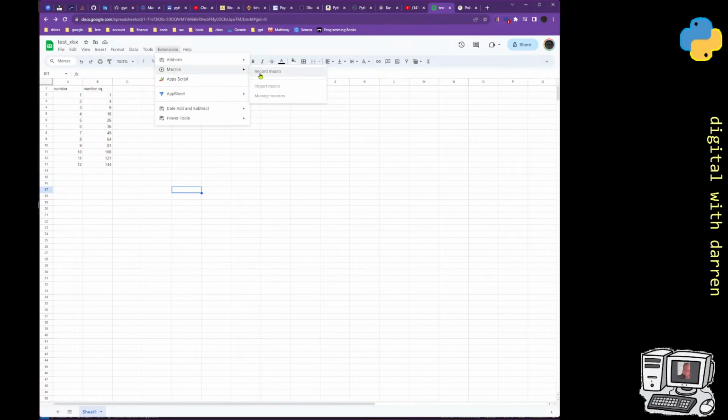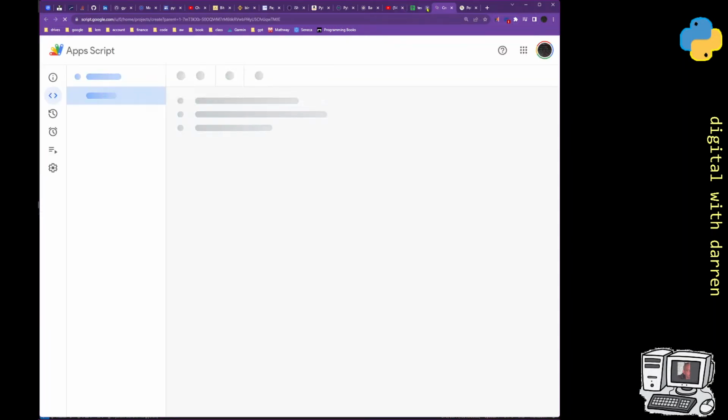Not record macros, but actually a script, and you can create your own script basically. I wonder if it's app script, app sheet, app script, macros, record macro. I wonder if it's this. I'm just going to click on them and see.